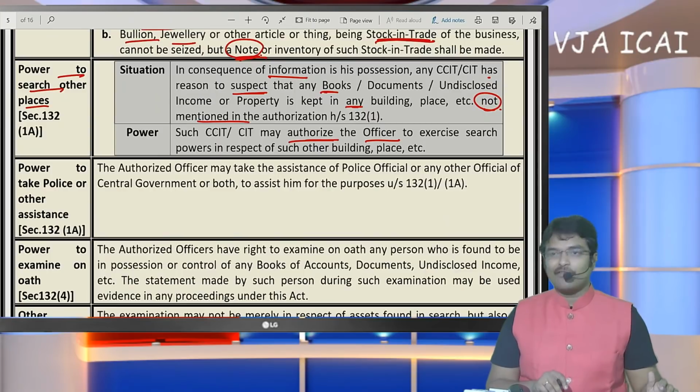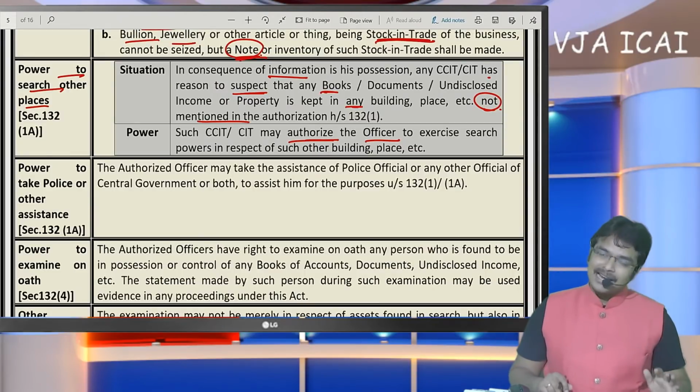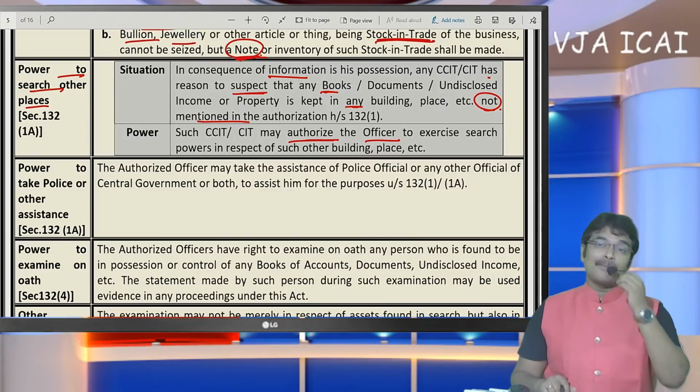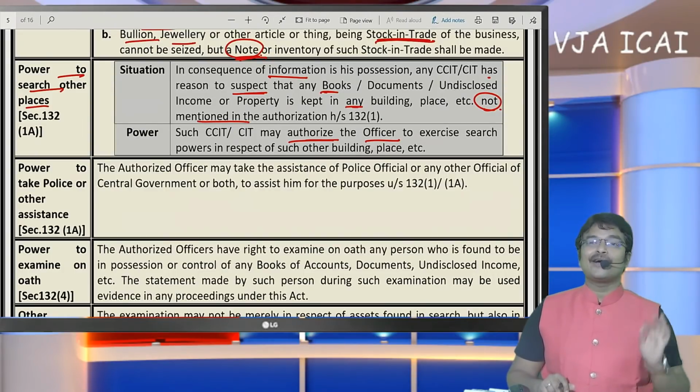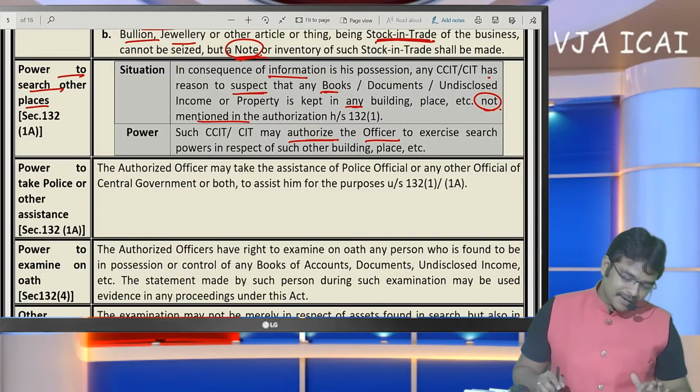Immediately they should intimate the higher officials, by mobile, whatever it may be, and take immediate approval. Then only they can enter the other building. Without the approval of the higher officials they cannot enter into the other building, is the conclusion I am going to give you here.